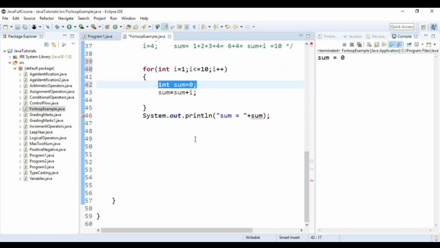Should I always place the declaration of any other variable outside the loop, or can I place it inside the loop? Outside. Why can't we place it inside the loop? Why can't we place it inside the loop? We are assigning a value, Vandana.